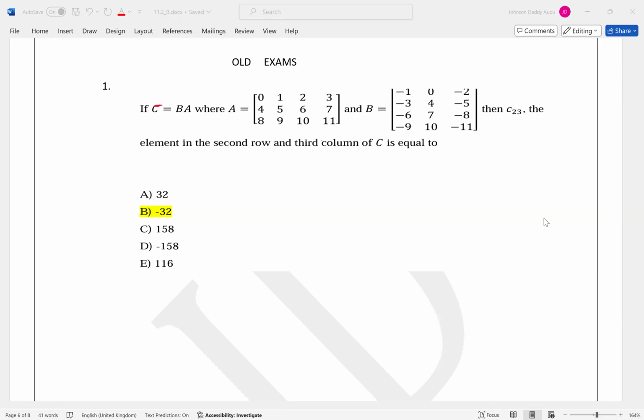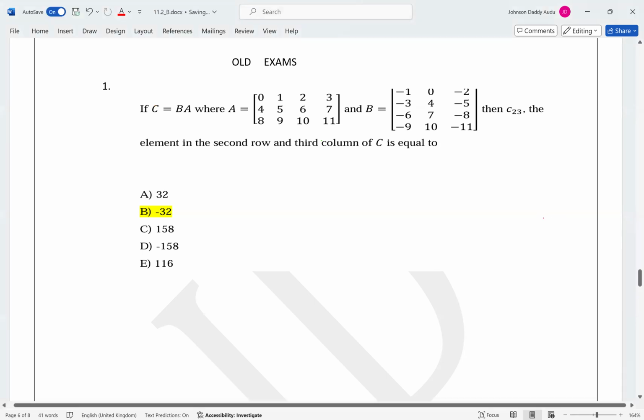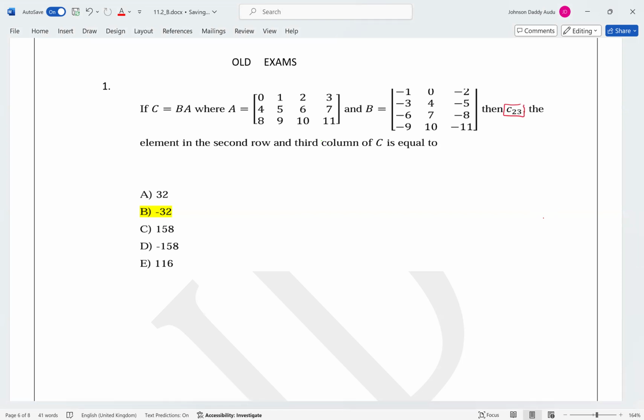Okay, so if you look at this, we just have this matrix C, but what is C? C is the product of B and A, and we want to find the element C23. It means the element occupying the second row and third column in the matrix C. But first of all, let's check, does matrix C make sense?